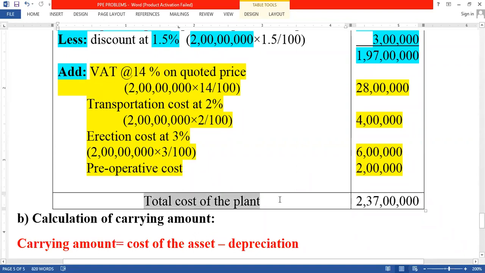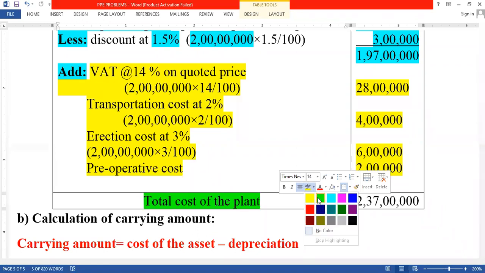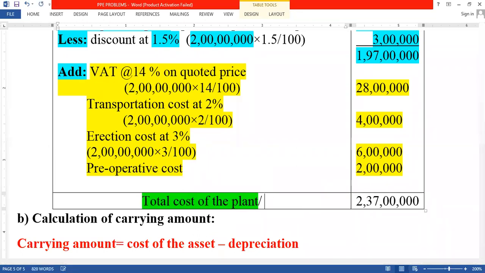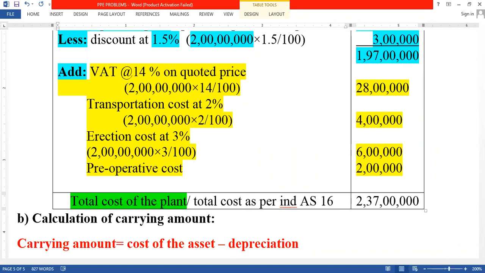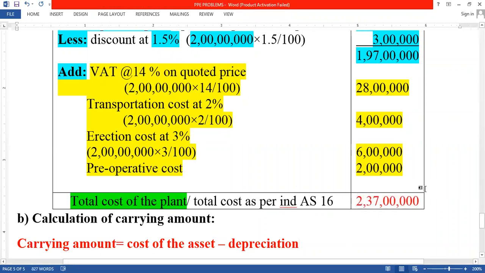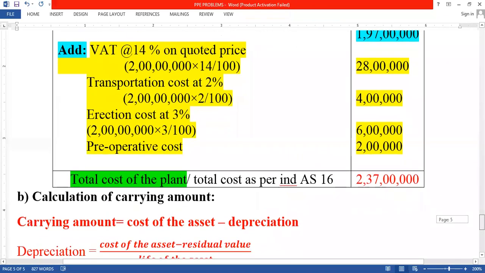The total cost of the plant as per Indian Accounting Standard 16, total cost. So how much? 237 lakhs. This is the first A question answer. How much do we get the total cost of the plant? 237 lakhs.